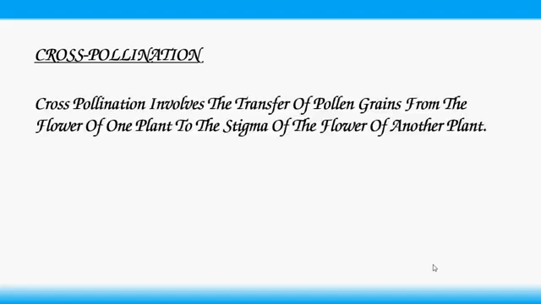Cross pollination. Cross pollination involves the transfer of pollen grains from the flower of one plant to the stigma of the flower of another plant. Cross pollination is also called xenogamy or allogamy.